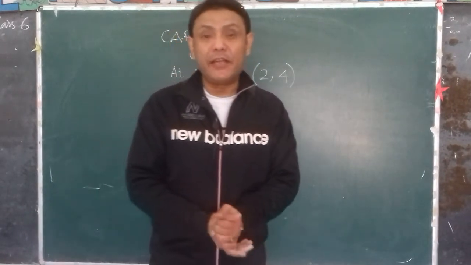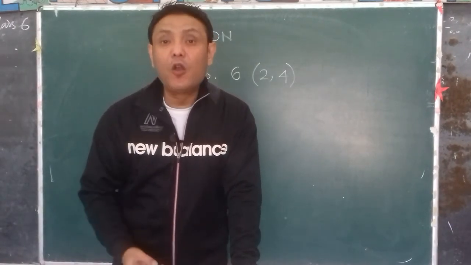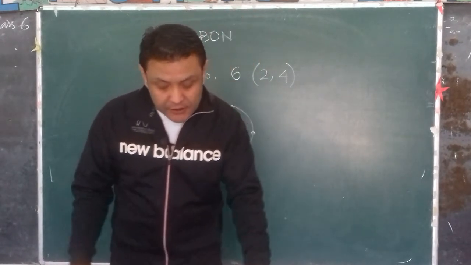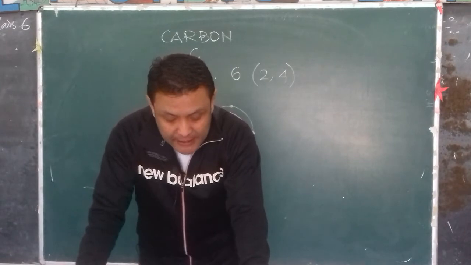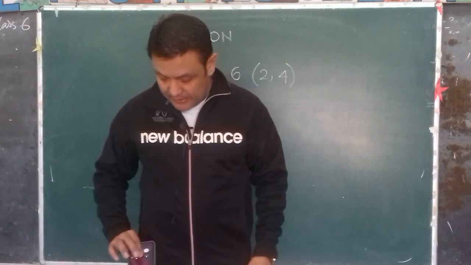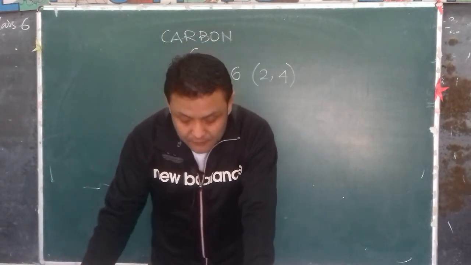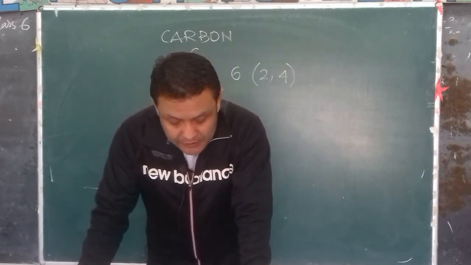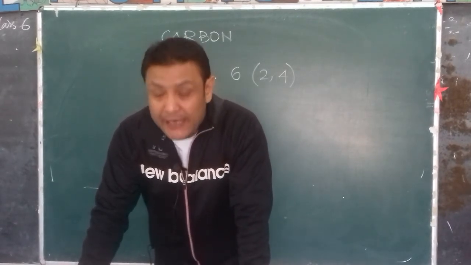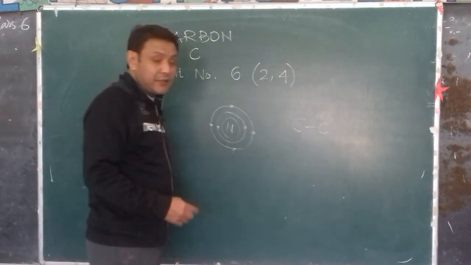Now, we talk about catenation. What is catenation? Catenation is the tendency of an element to form long chains of identical atoms, and catenation is maximum in carbon. Why? Because the value of the carbon-carbon bond energy is maximum. So carbon-carbon forms a single bond over here, and this is maximum.